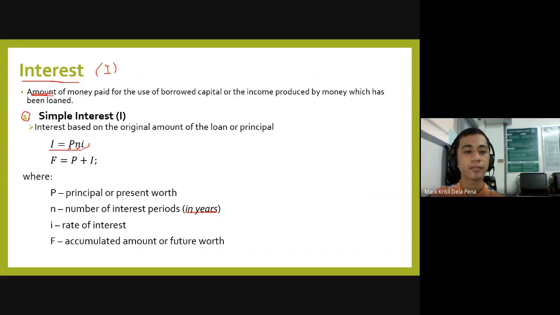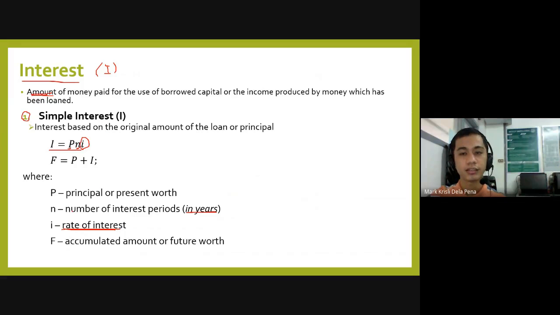Then we have a small i. Now, small i is not an interest, rather the rate of interest. Again, a lowercase i is the rate of interest. If I would say, when you borrow an amount from me, I will give a 10% interest rate, which means if you borrowed 1,000 from me, the interest will be 10% of 1,000, and that's 100 pesos. So you'll be paying 1,100 for your borrowed amount.